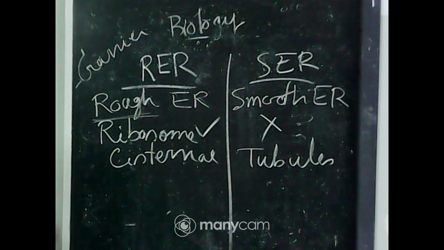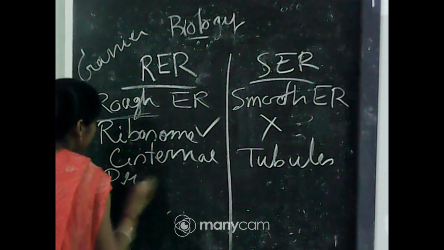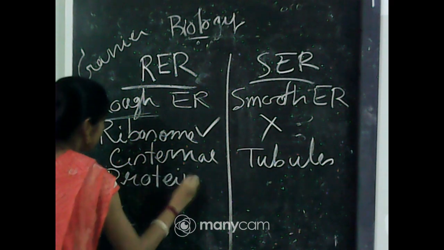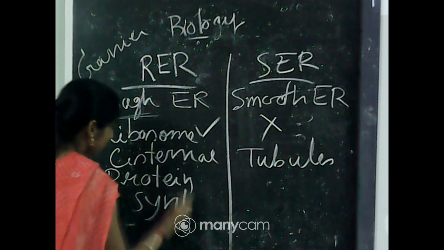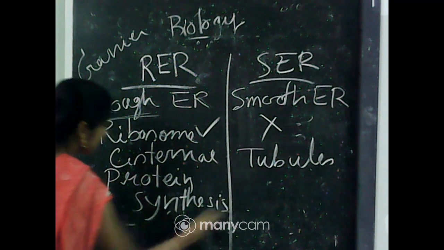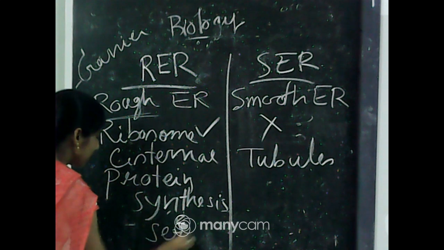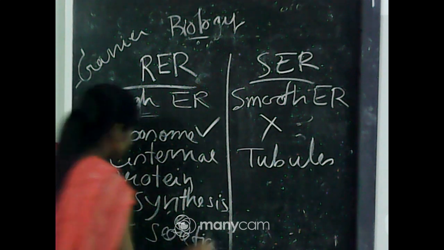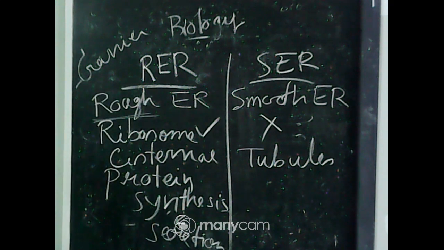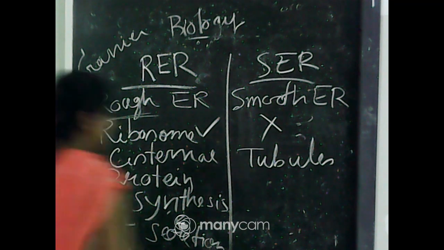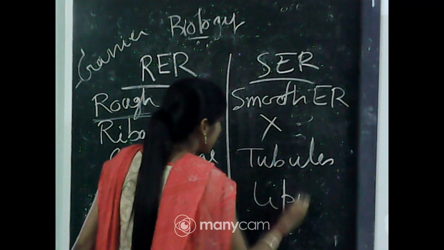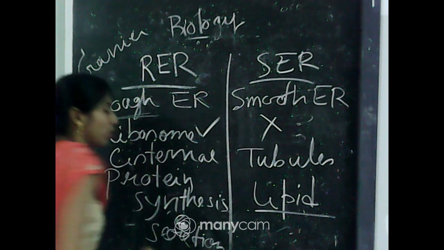Now, the functions: RER helps in protein synthesis and secretion, and SER helps in lipid synthesis and transport of lipid.